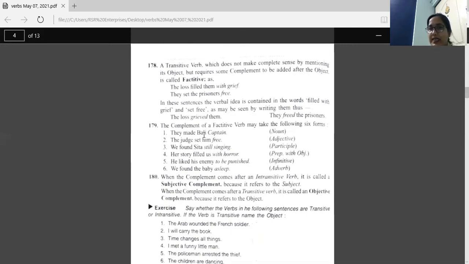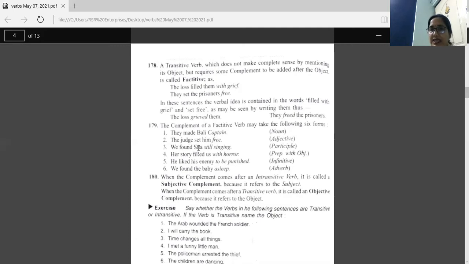The sentence is incomplete here till Bali. They made Bali what? They made him captain. So we are using a noun here to complete the meaning. The judge set him free. The judge set him what? Free. So we are using an adjective here with the verb set.